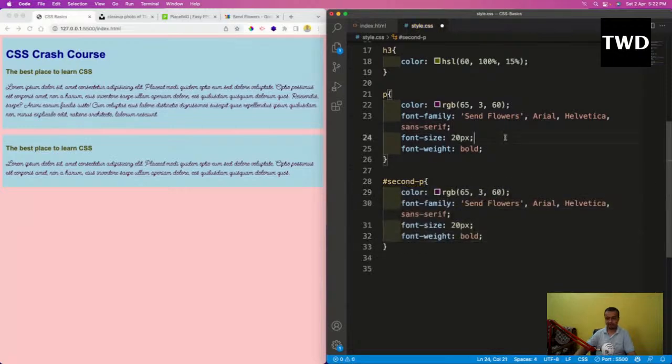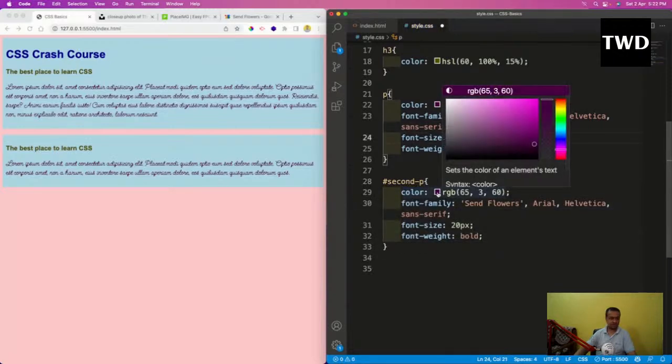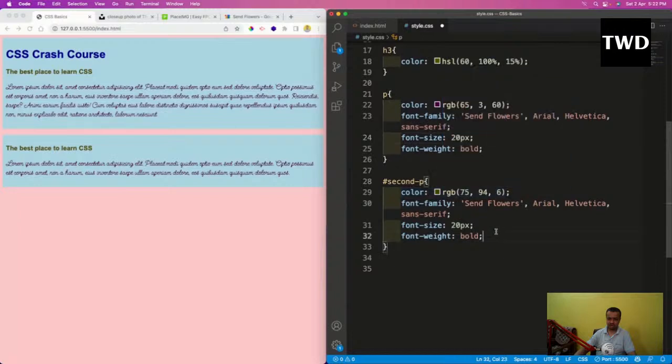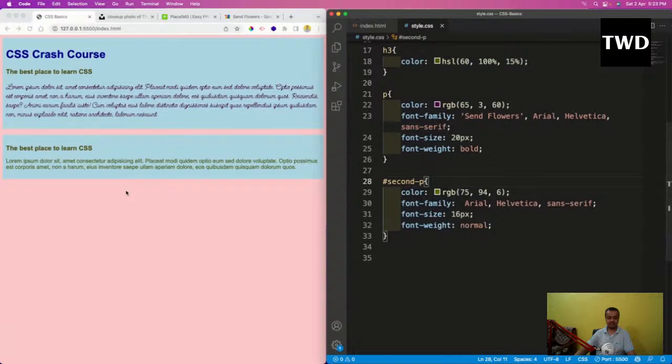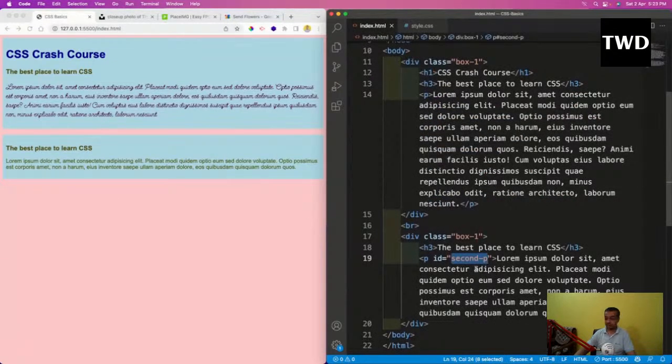First thing is that I want to change the color to maybe a bit of dark yellow. I want it as a normal font, not some cursive font like this. Font weight normal, and I will make it 16 pixel. I will save it and see, it is looking normal. But with the ID you can use it only once, at one place. Classes you can use 100 times.